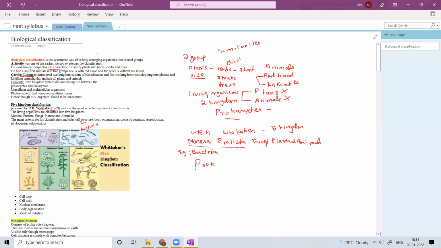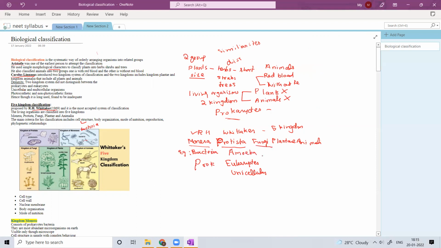Here under Protista, it contains eukaryotic organisms. So eukaryotes come under this kingdom Protista. What kind of eukaryotes? Not all higher eukaryotes, but the unicellular. Only single cell. Their body is organized by one single cell. An example you can give is amoeba.